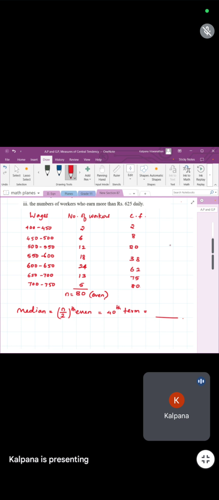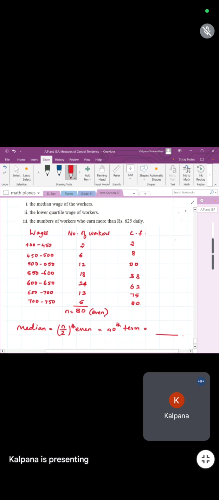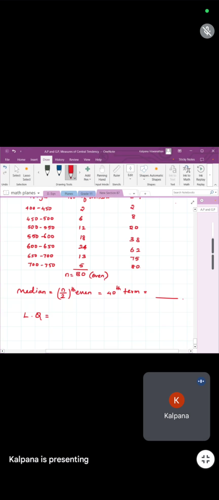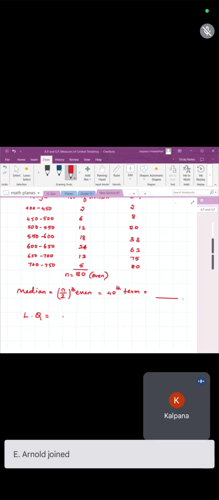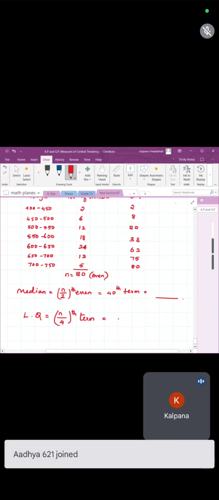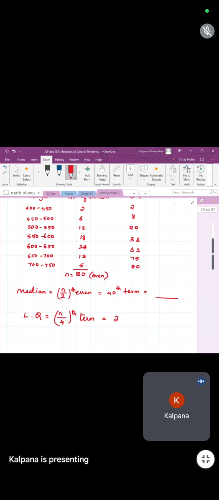So the next question is to find the lower quartile. So what is the formula for lower quartile? N by 4th term, or n by 4th observation or n by 4th value. That is the 20th term equal to. This is your first subdivision, the second subdivision, and the third subdivision.